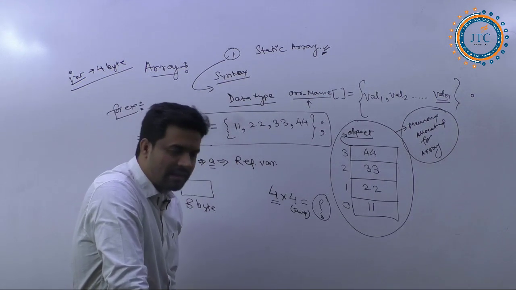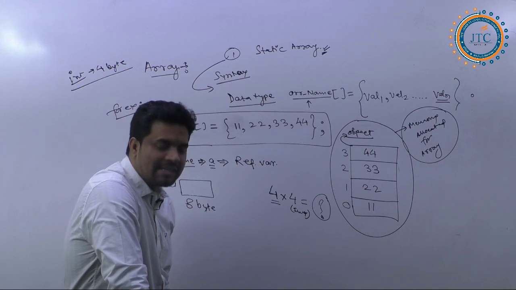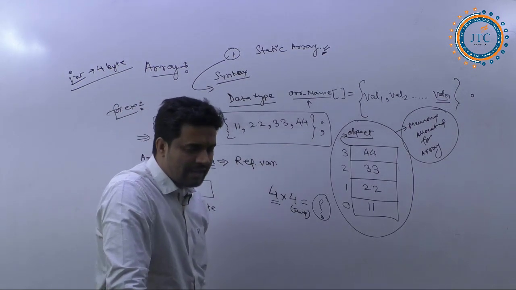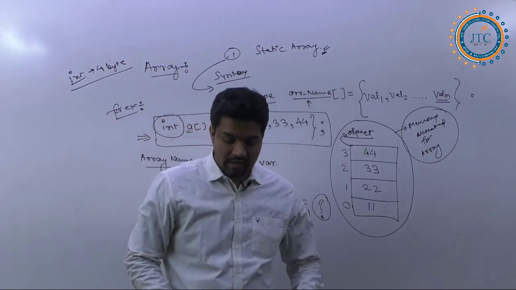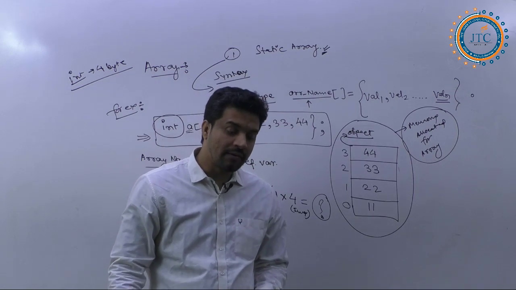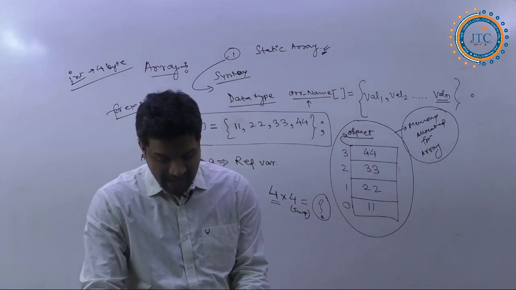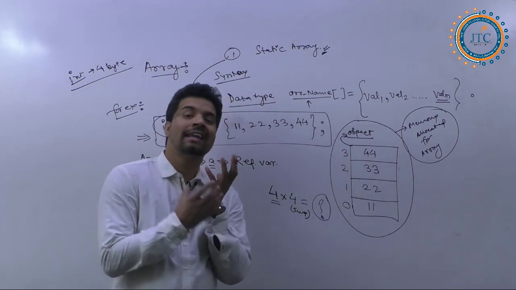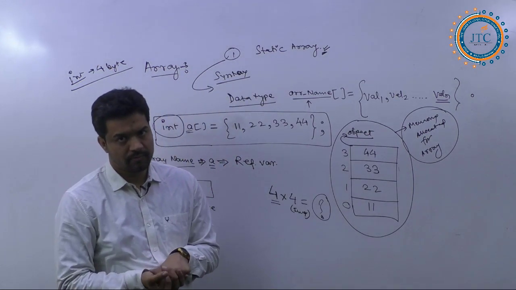But remember one thing. As I said, in Java array names are reference variables, whereas arrays are objects.